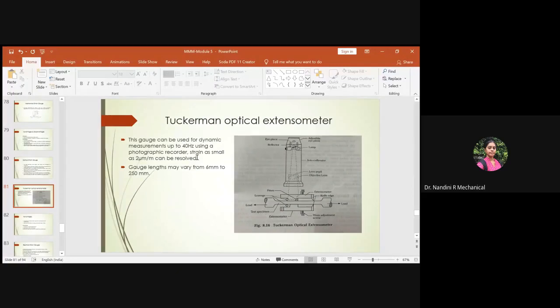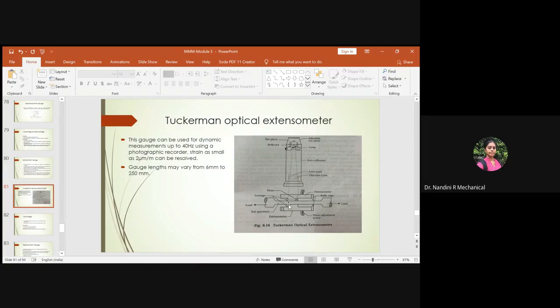Along with this, what is the restriction in the gauge length? Here the gauge length is nothing but the distance from the lozenge to the knife edge. So this gauge length could be varied from 6 mm to 250 mm. This is the lower limit of the gauge length and this is the upper limit. These are the range within which you can fix the gauge length for measuring the strain in the specimen when the load is induced.